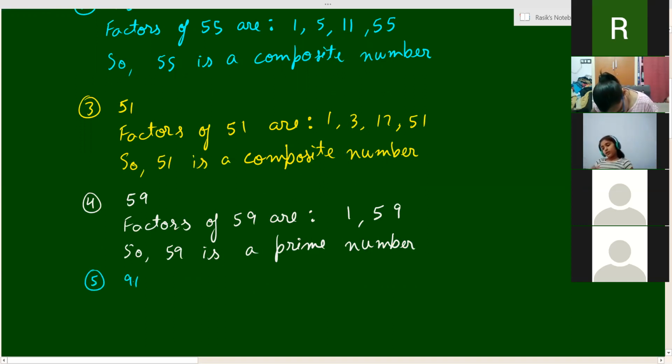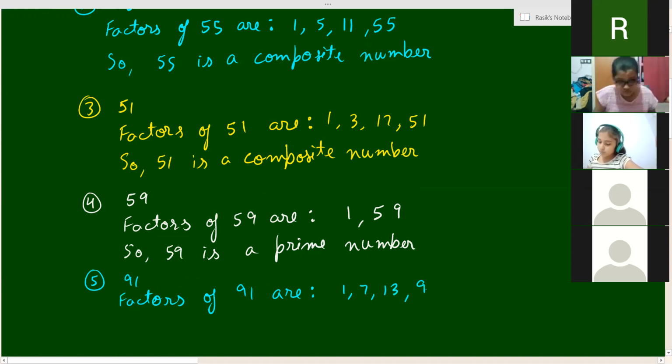The number is 91. Factors of 91. 1, 7, 13, 91. Very good. Who has answered? So then, Hridyansh. Very good. So factors of 91 are 1, 7, 13, and 91 itself. 7 and 13 are also factors of 91. Sometimes it is a little difficult to find out the factors, but you will have to do some hard work in finding the factors of such numbers.